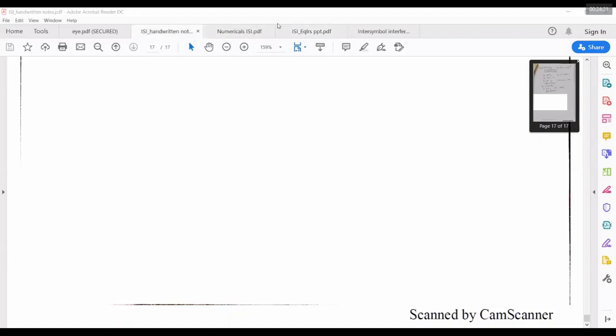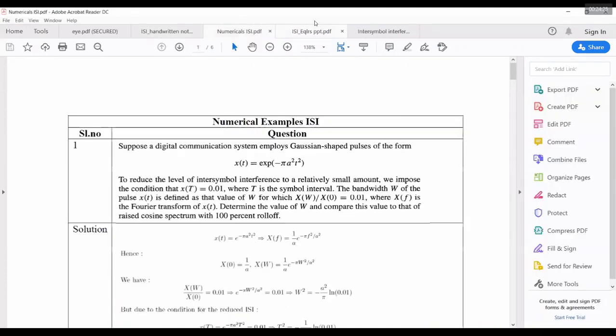Now, I think some student asked about the numericals of this ISI, inter-symbol interference. So let me discuss that. I think these numericals were discussed, right? Shall I discuss it once again, or is it okay?